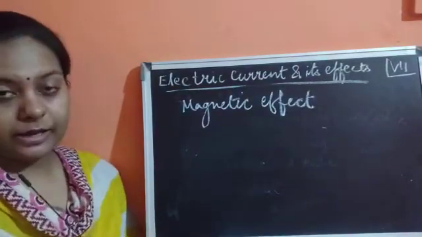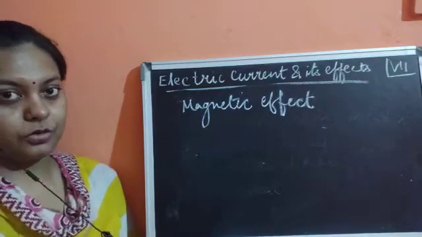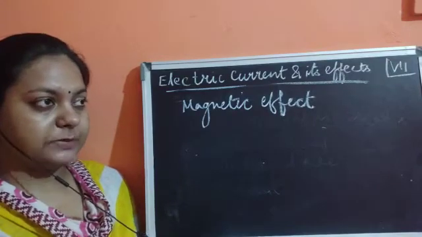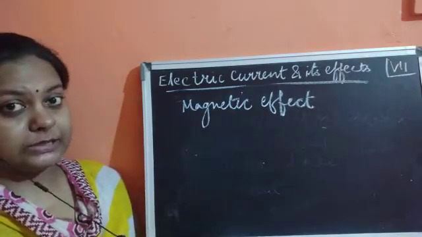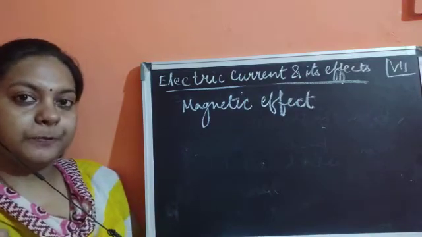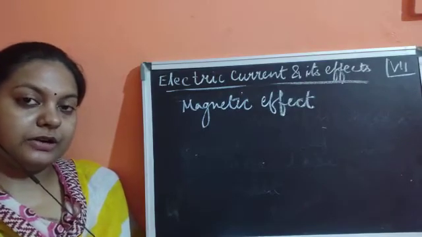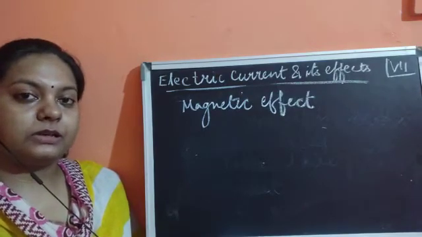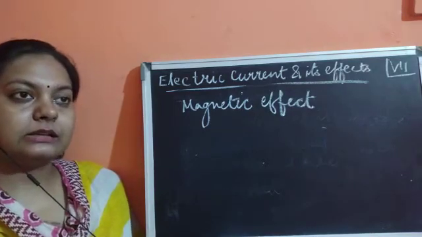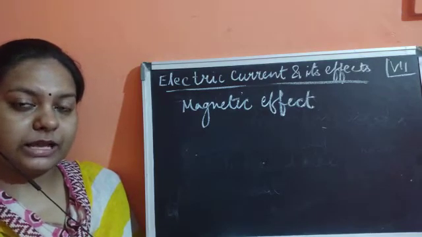If I'm not wrong, if you have observed the speakers present at your home, when a song is played in that speaker, that is, only when electricity is passed through it, if you bring some things which are magnetic in nature, they will be attracted towards that speaker. So that speaker has an electromagnet in it. It has a type of magnet which is generated with the help of electricity.